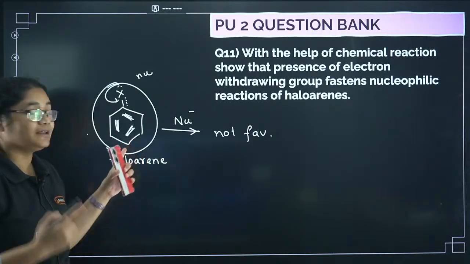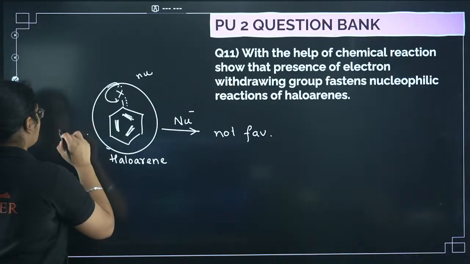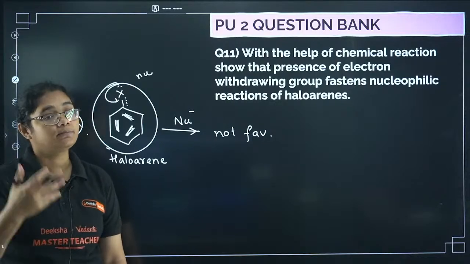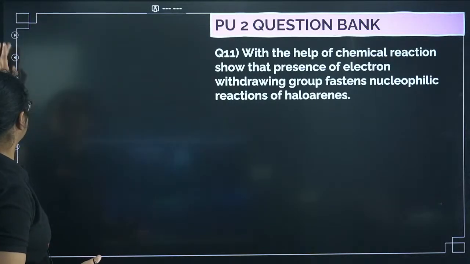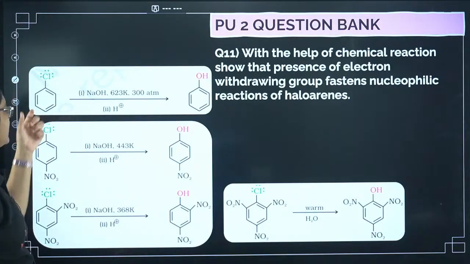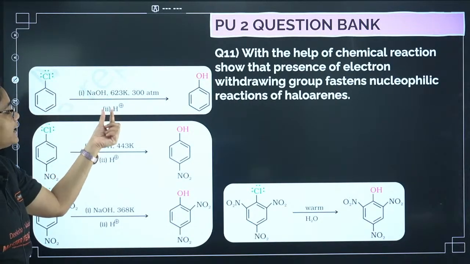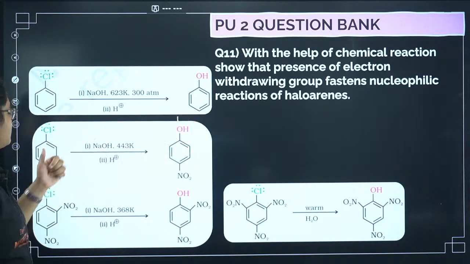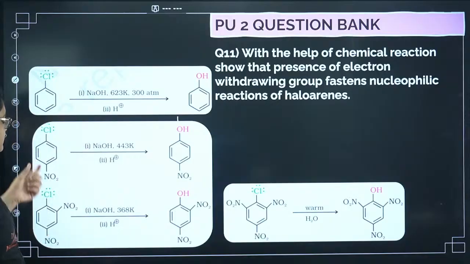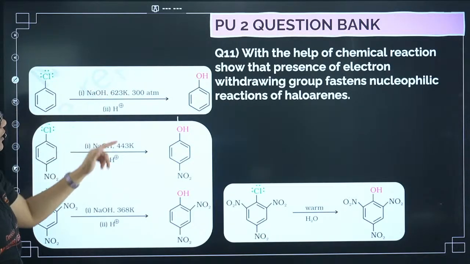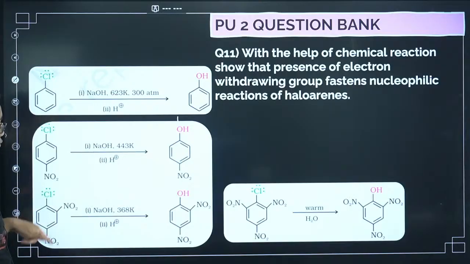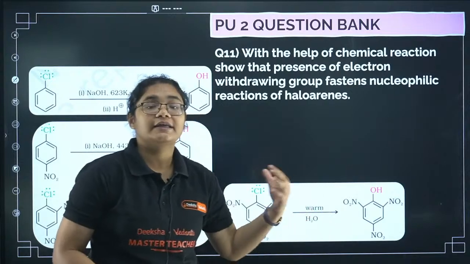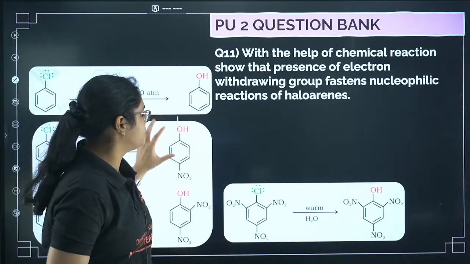So we can increase the rate of reaction if I add what? Electron withdrawing groups. If I add electron withdrawing groups, then this reaction will be possible. I'll show you, we have this example given in the book. When you react only chlorobenzene with NaOH, you get the product only at 623 K and 300 atm, at such a high temperature and pressure. Now with NaOH at 443 Kelvin, means if you add one NO2 group, the reaction is possible at 443 Kelvin. If I add two NO2 groups, the reaction is possible at 368 Kelvin. When you add three NO2 groups, the reaction is even possible with warm water. So you just need to show this reaction.